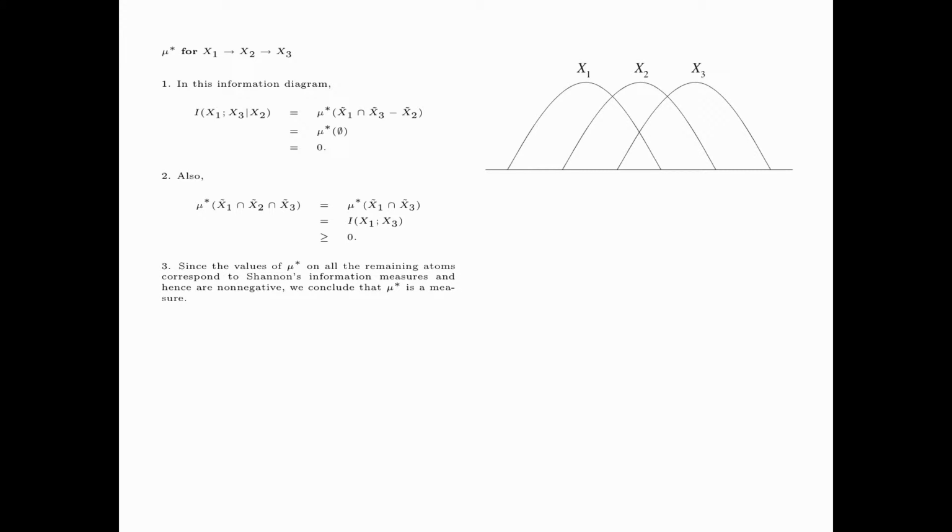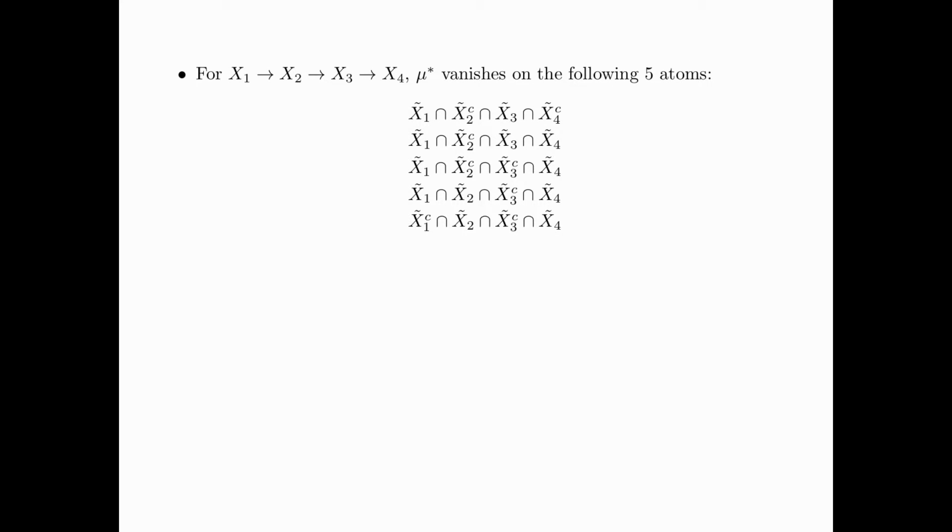Since the values of mu star on all the remaining atoms correspond to Shannon's information measures and hence are non-negative, we conclude that mu star is a measure. We have shown that for 3 random variables forming a Markov chain, the structure of mu star can be simplified, and hence the information diagram can also be simplified. This theme can be extended to 4 random variables forming a Markov chain.